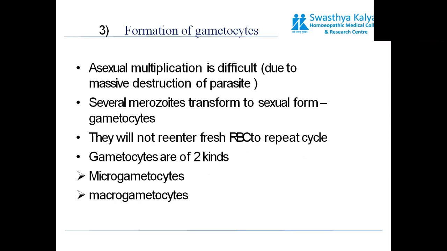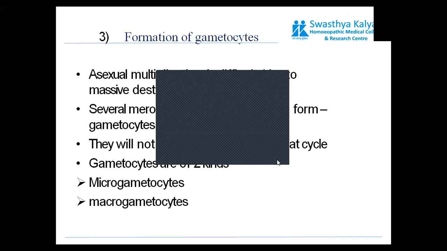Now, after the Plasmodium has undergone repeated cycles of asexual reproduction in RBC, at some stage they will form gametes.